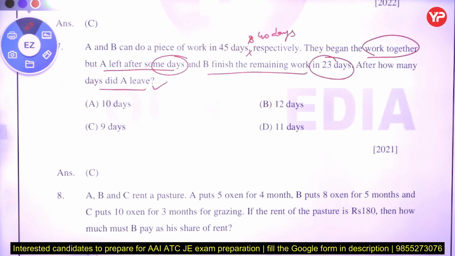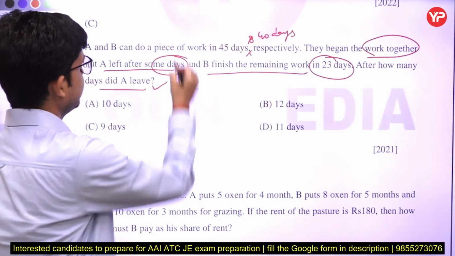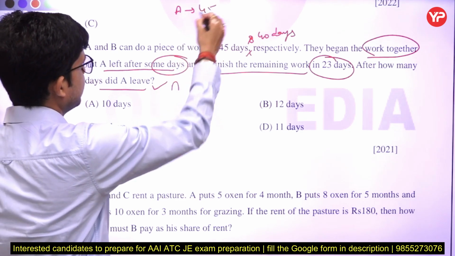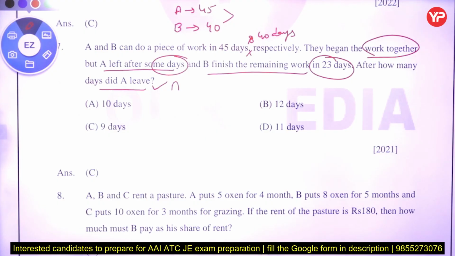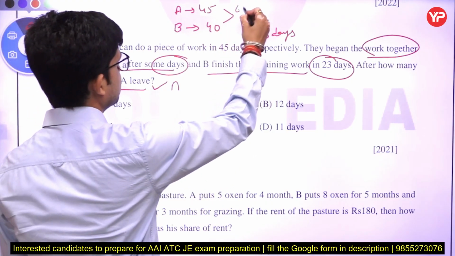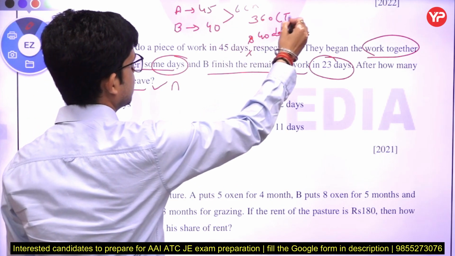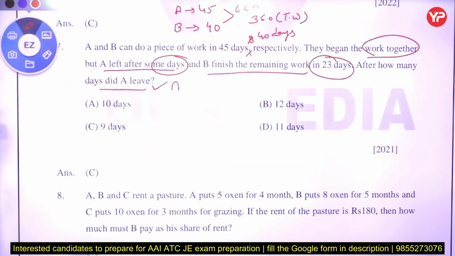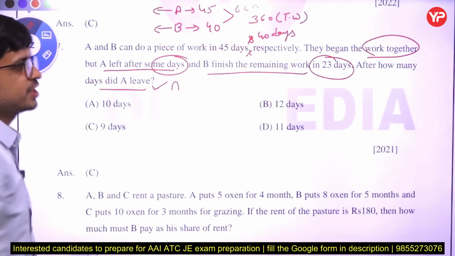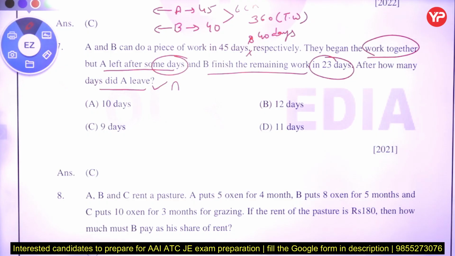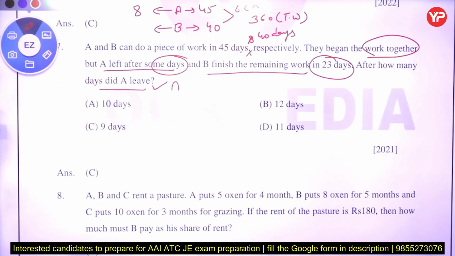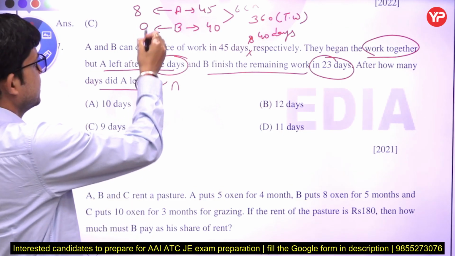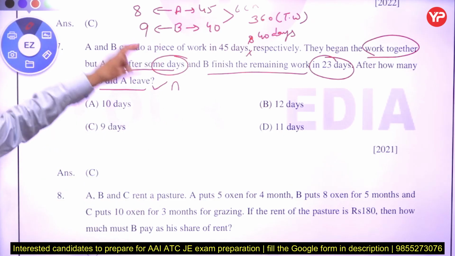First of all, A can do the work in how many days? 45 days, and B in 40 days. Take the LCM of both. If you take the LCM of both, you get 360. That is the total work, 360. Now what is the efficiency of A? If you divide 360 by 45, you get 8. So the efficiency of A is 8 and the efficiency of B is 9. So the efficiency of B is greater.